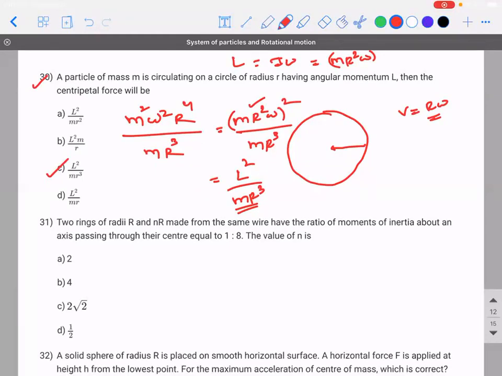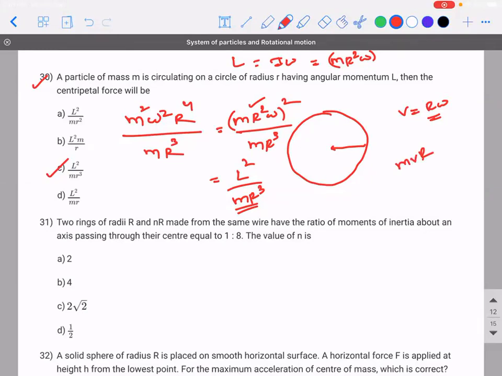Sir, actually, in this question, there isn't any need of bringing omega itself, because we know angular momentum is equal to mvr. So we can substitute v in all the options. Yes, you can, or else you can substitute the options and see. But I was just looking at a subjective problem, so I generally don't substitute and see. I always do it the subjective manner. Like L is equal to mvr, so we'll get the value of v from it.